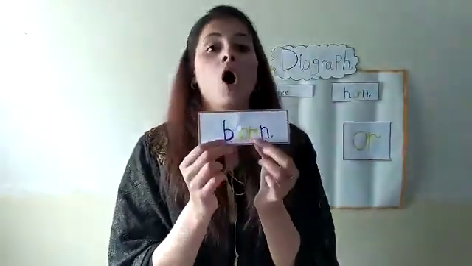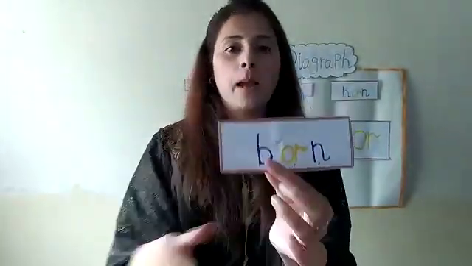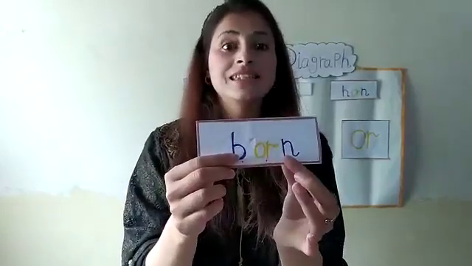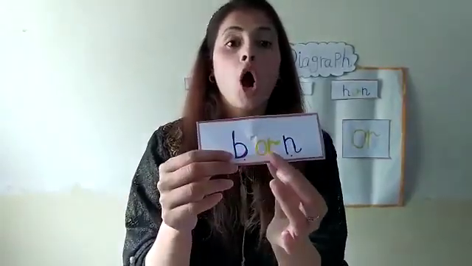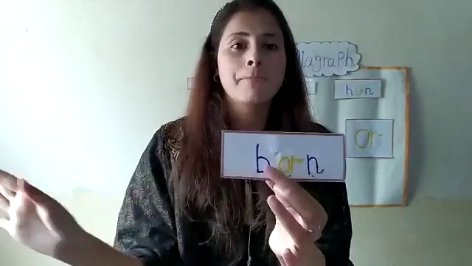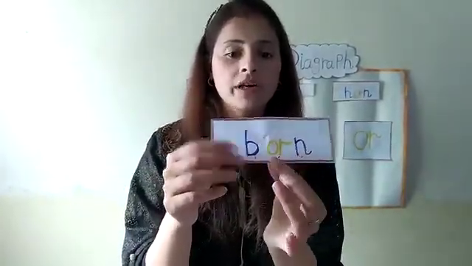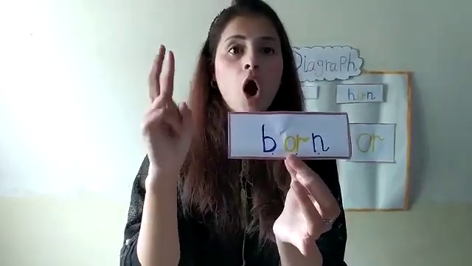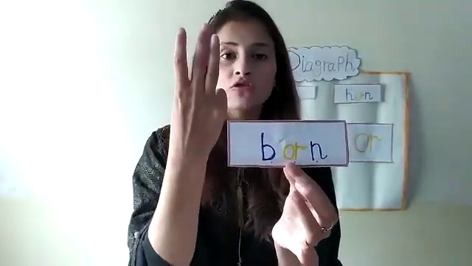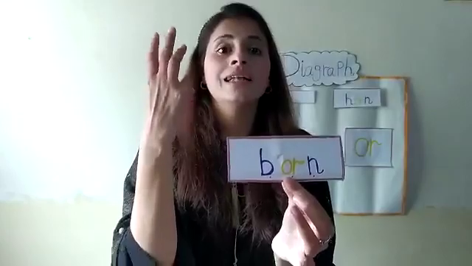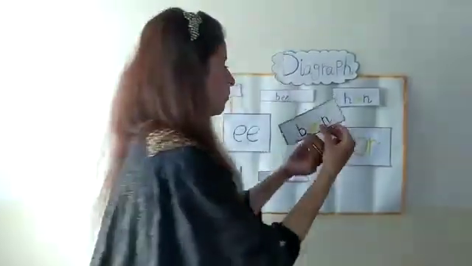And the next word is born. B, O, N, born. B, O, N, born. And how many sounds in a born word? 3 sounds. B, O, N, born. 3 sounds. B, O, N, born.